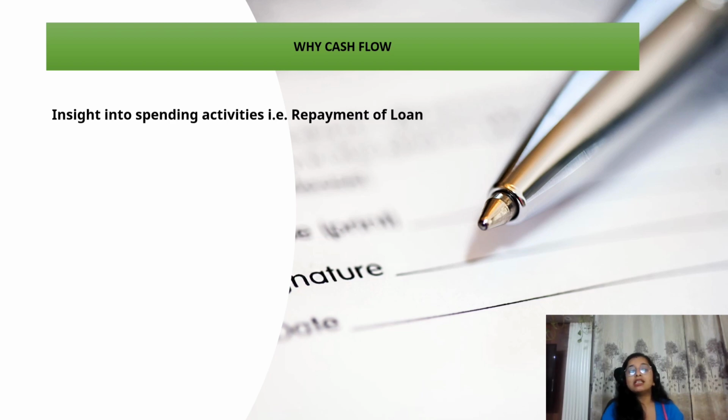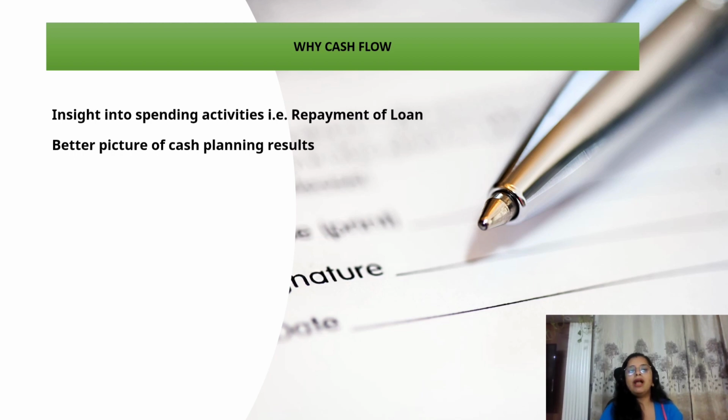Repayment of loan only impacts our bank balance or cash, and on the other side the loan, but it will not be shown in our P&L, so we can't judge it from the P&L. We have to check it from the cash flow statement.